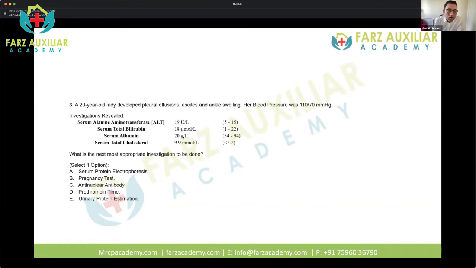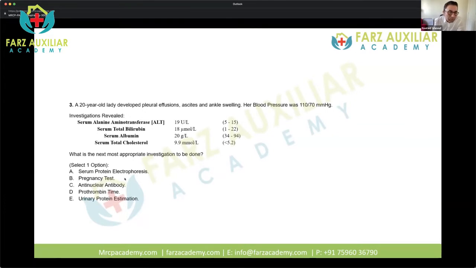So immediately you can think of some of the conditions where you can get increased loss of protein, or proteinuria, and increased cholesterol because of lack of binding of cholesterol to the albumin. So what is the next most appropriate investigation that needs to be done? So you've got 5 options.